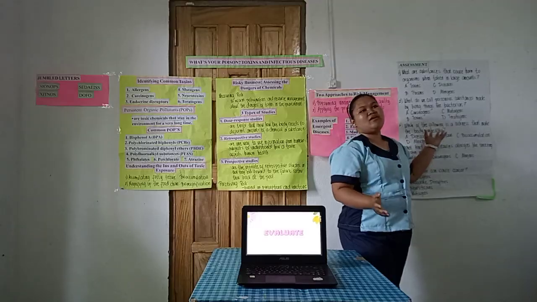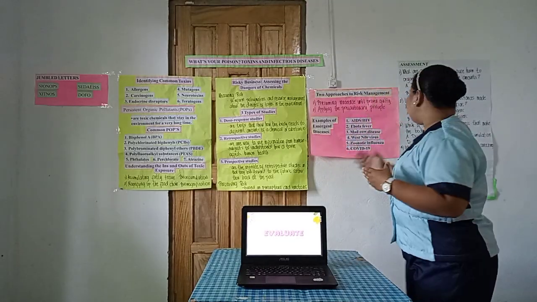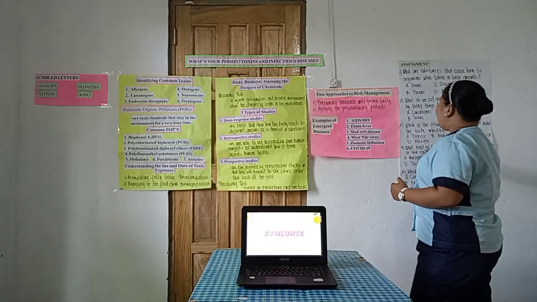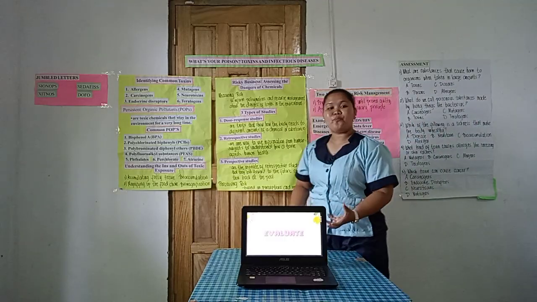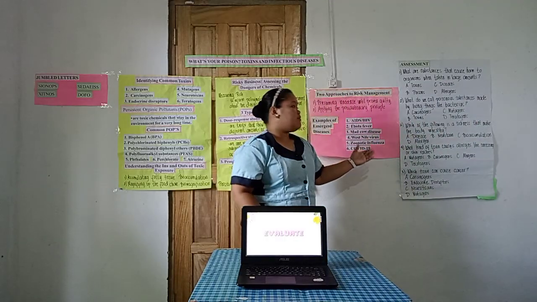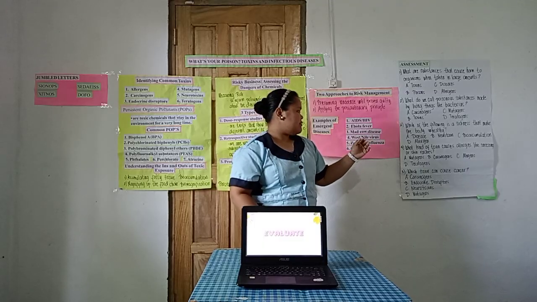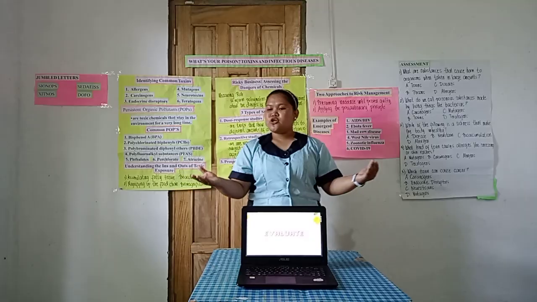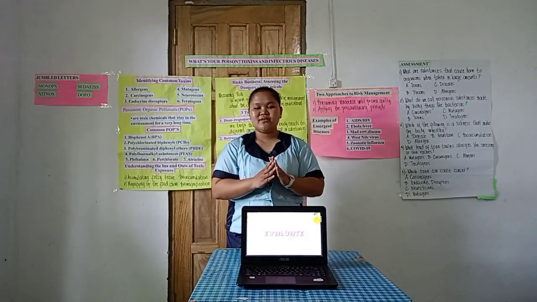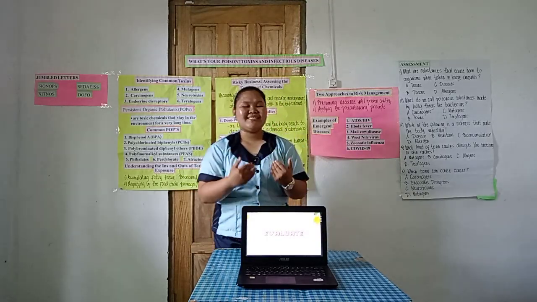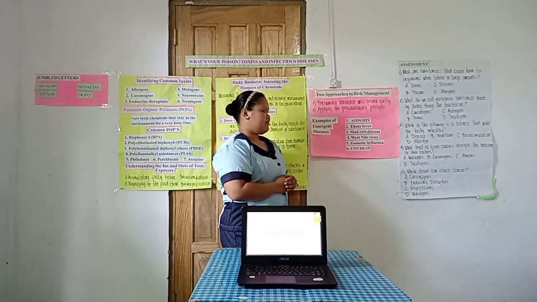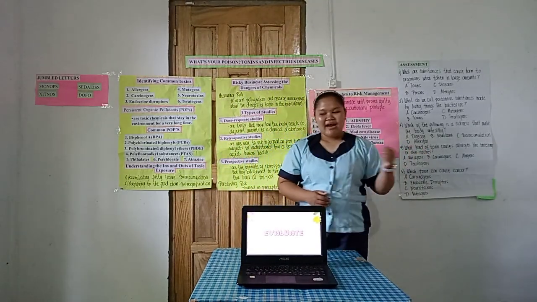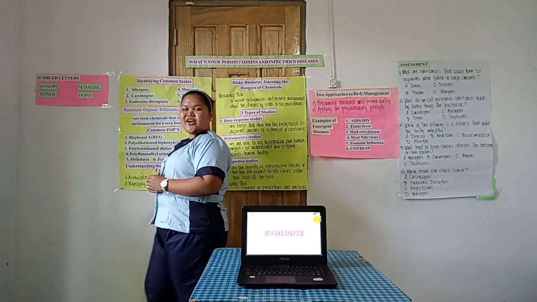After that, I will give an assessment. Please get 1/4 sheet of paper and answer this 5-item assessment. It is 2 points each, so it is a total of 10 points. I'll give you 2 minutes. Okay, distribute. Pass the paper. I'll be going to check that. Okay, are you all set?